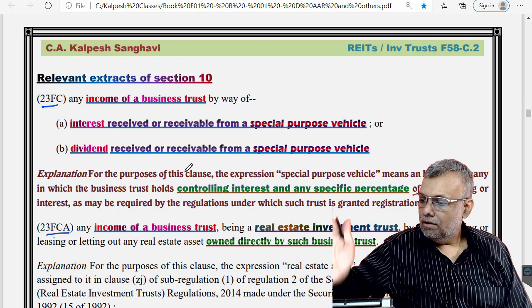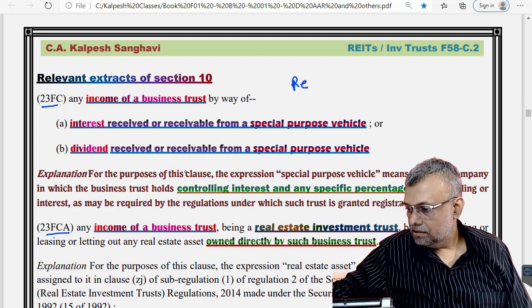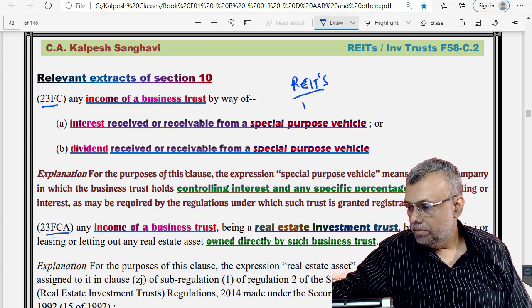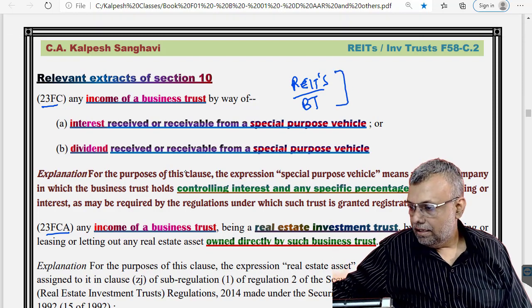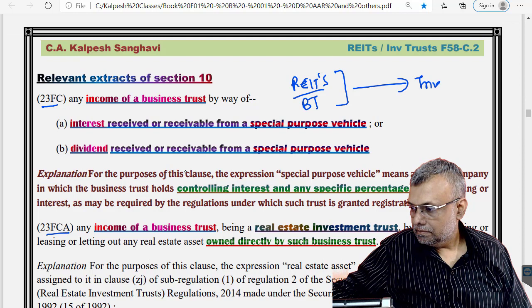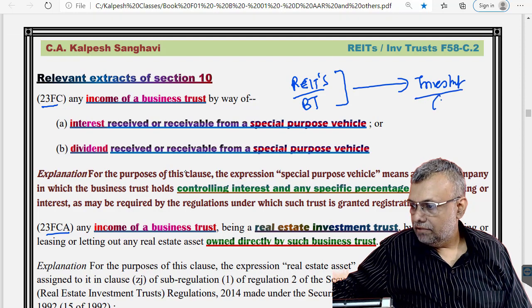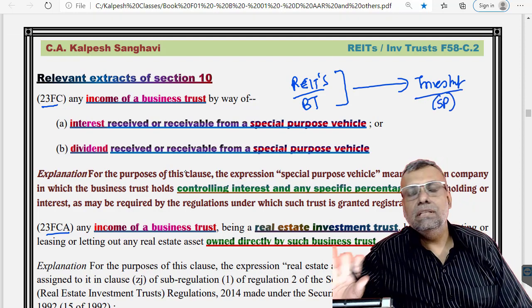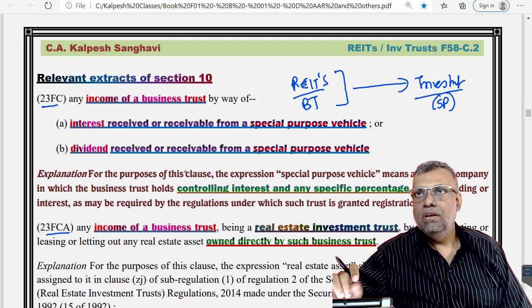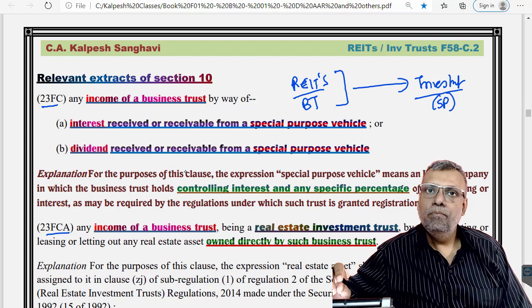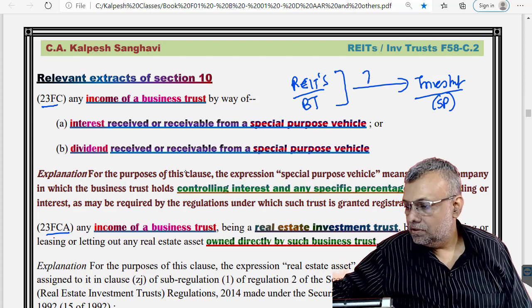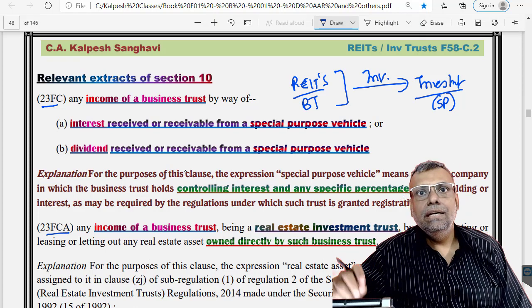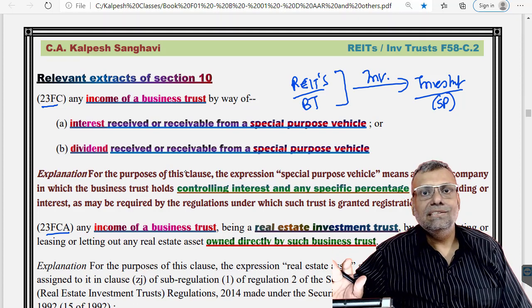Now REITs or the business trust, whatever you want to say, will make investments into the specified entity. Just understand the hardcore basic transaction. REITs or business trust will make the investments into specified entities. So what will India get? India will get the flow of investment. That's the first part of it.